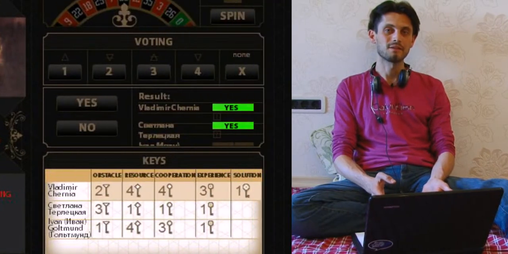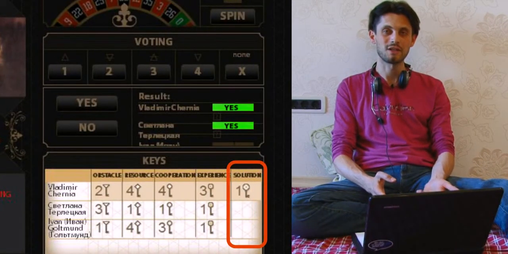It's surprising, but there hasn't yet been a time when I couldn't find a really effective way of solving my issue. How it happens is a mystery to me, and then I receive a solution key and reach the board center.